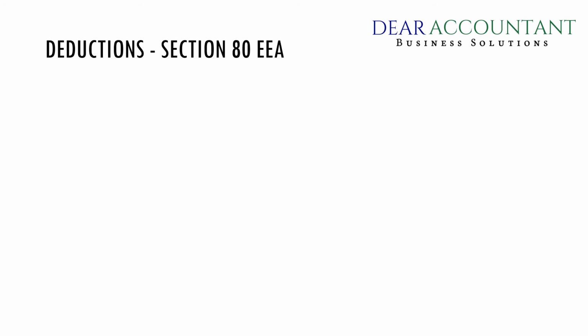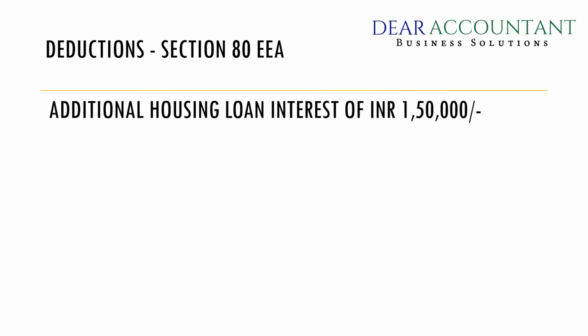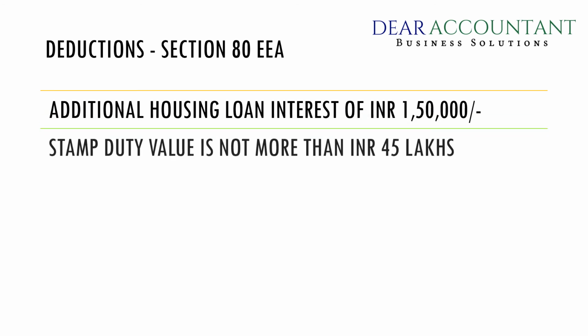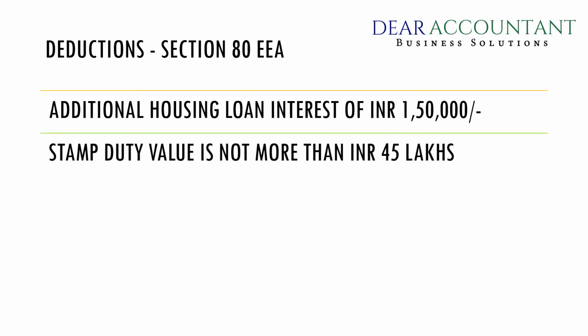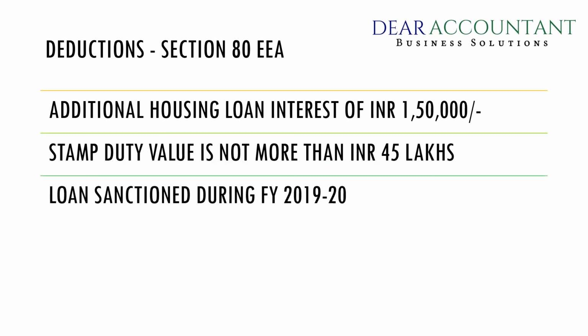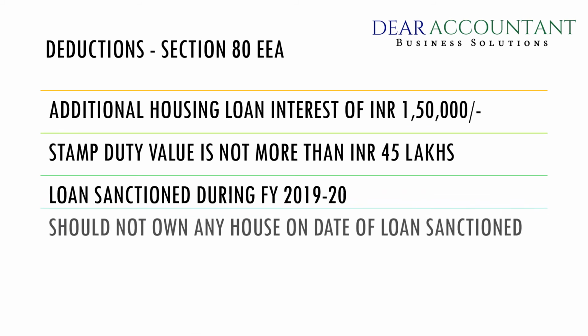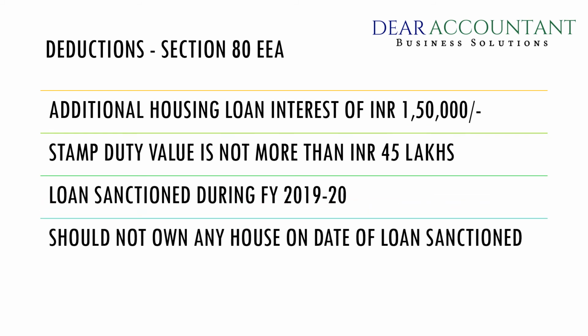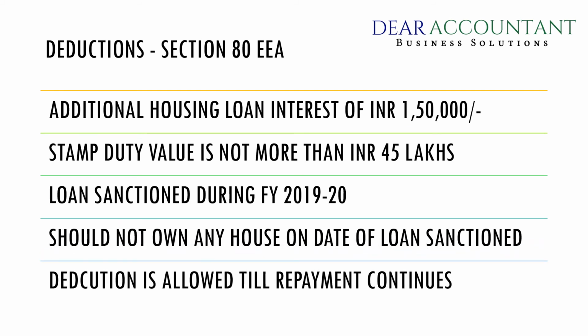Section 80EEA. You get an additional housing loan interest deduction of rupees 1,50,000. Here, the total stamp duty value should not be more than rupees 45 lakhs. This loan should be sanctioned during the financial year 2019-20. You should not have any house on the date of the sanction of the loan, and such a deduction can be claimed until the repayment of the loan continues.